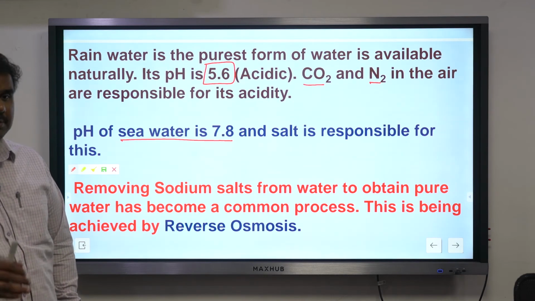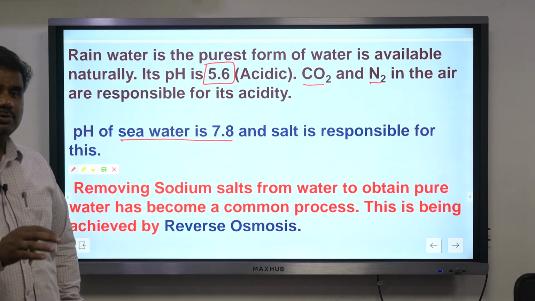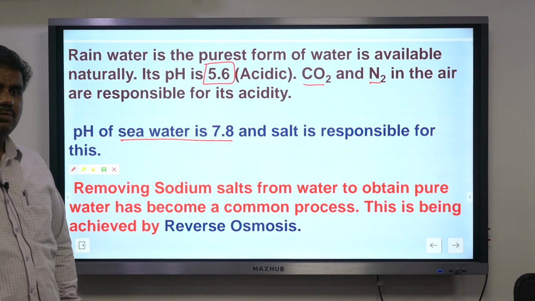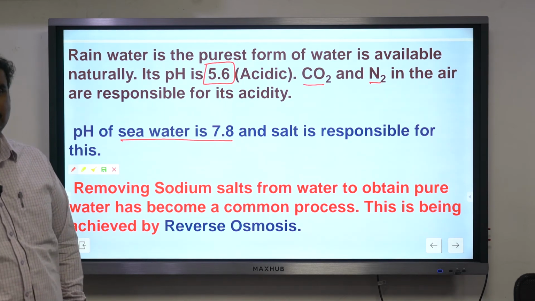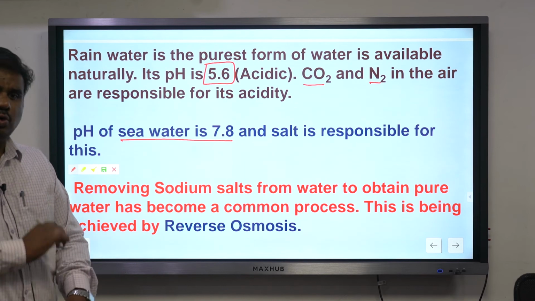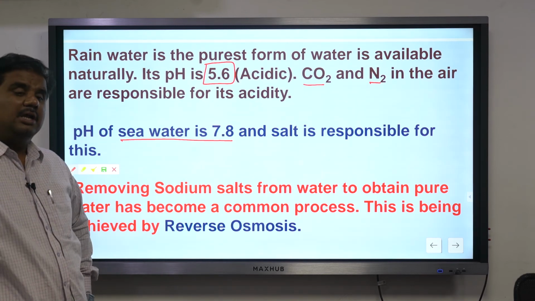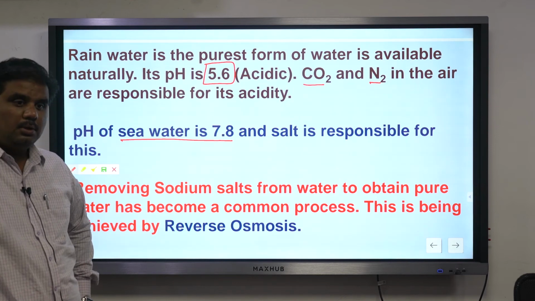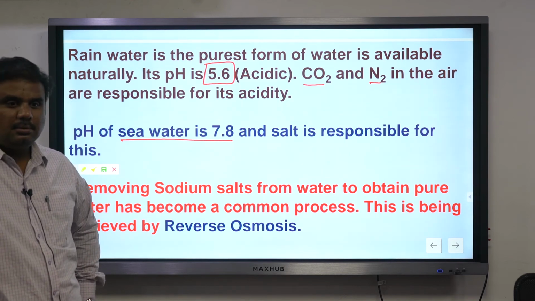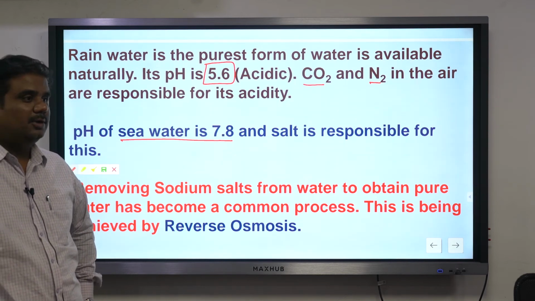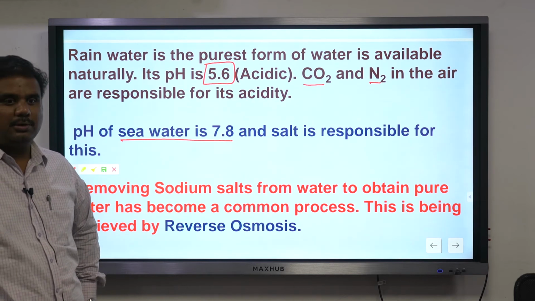Hard water will never allow the formation of foam. For example, seawater does not allow the formation of foam. You are applying soap, it does not allow the formation of foam, right? Or else if you have already applied soap and you are trying to wash it off, it consumes more amount of water.